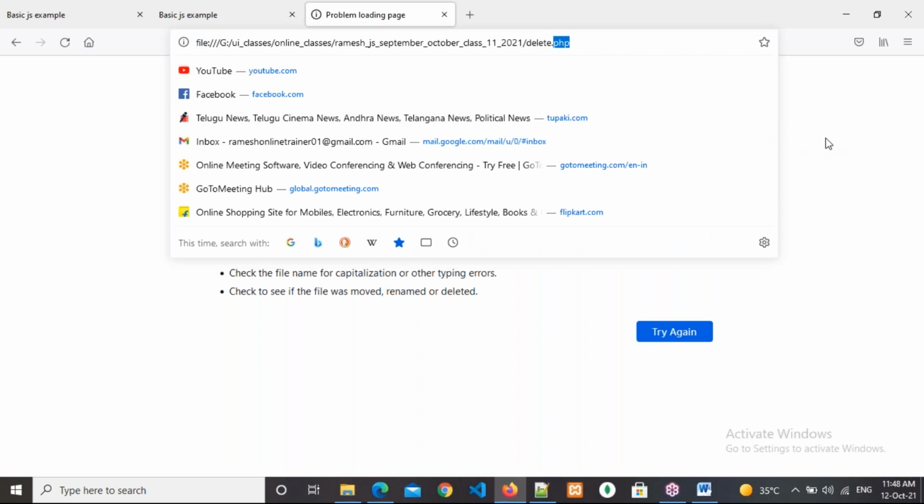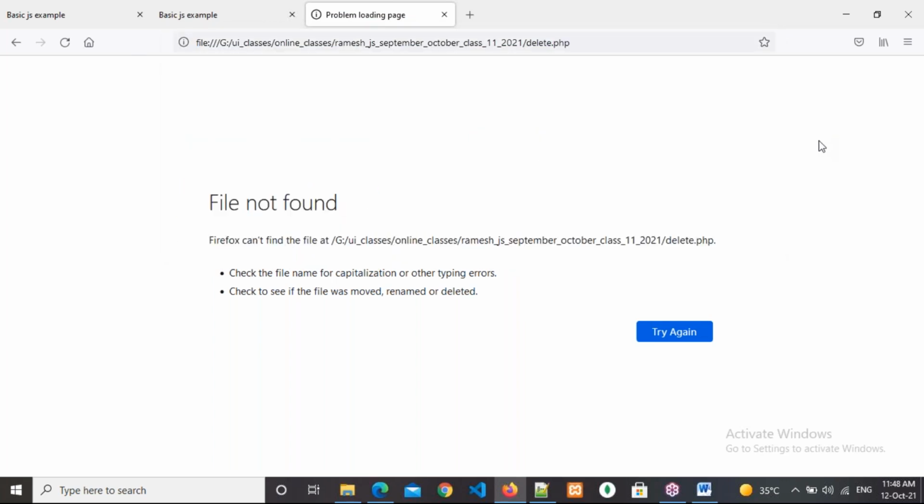Since delete.php is not in our application, it is displaying as file not found. If it is there, it will display. But actually, we are navigating. Understand? We are navigating, but since the file is not there, this is displaying as file not found. That's it. Clear?